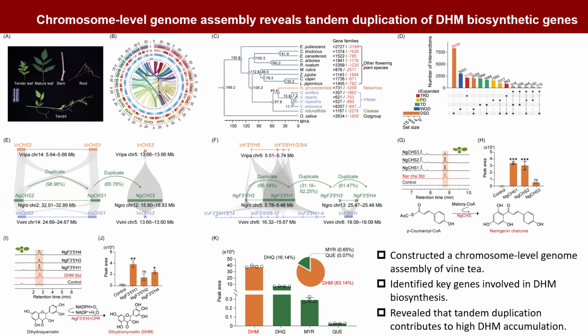Tandem duplicates were enriched in flavonoid biosynthesis. Although DHM gene families did not expand overall, 96.4% of core genes and paralogs occurred in tandem arrays. Multiple CHS and F3-5H copies formed clusters, were active in DHM biosynthesis, and were highly expressed in young leaves. In contrast, the competing pathway gene STS showed no clear expansion.